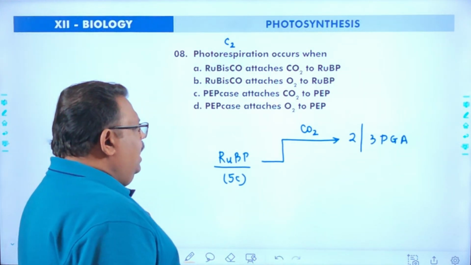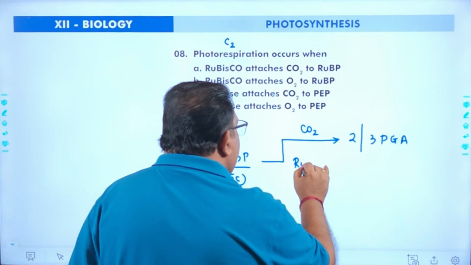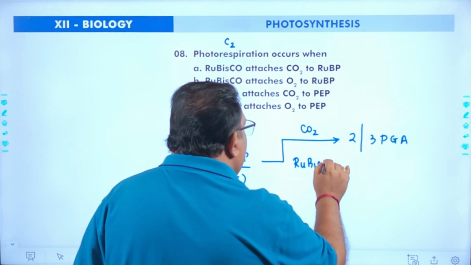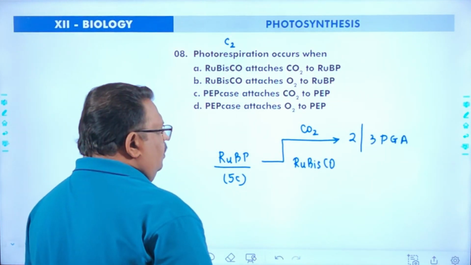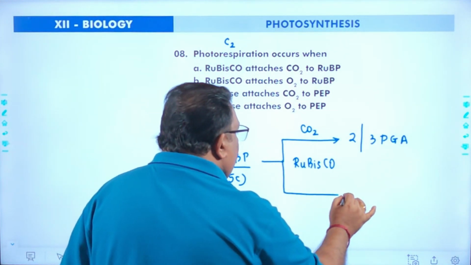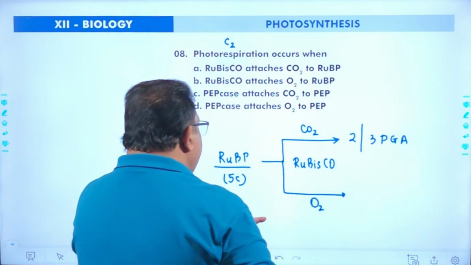And this is under the influence of the enzyme Rubisco. The same enzyme can combine and attach oxygen with RuBP.